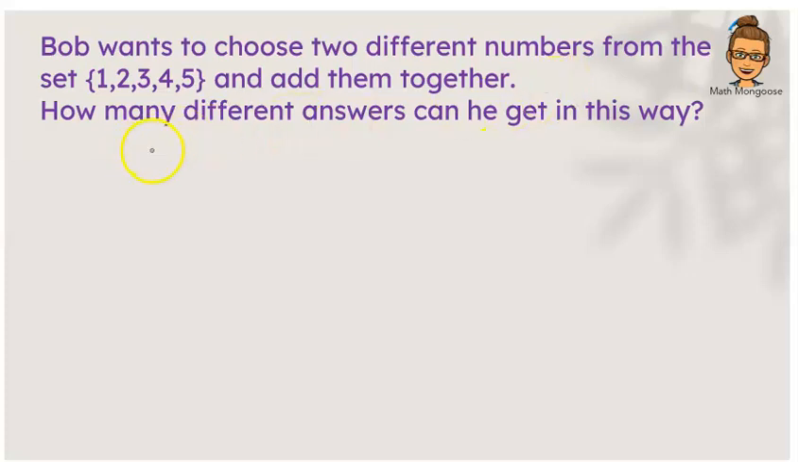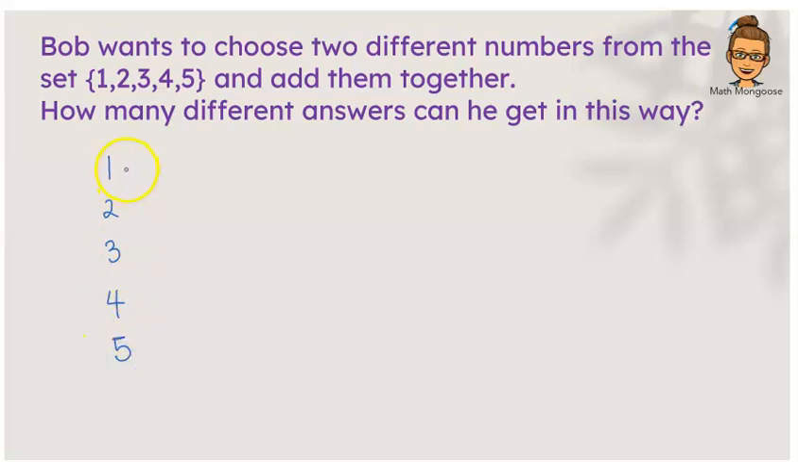All right, so I know you got this one right as well. Let us go. So Bob wants to choose 2 different numbers from the set 1, 2, 3, 4, and 5. And he wants to add them together. How many different answers can he get in this way? All right, so let's take a look. He can choose 1, he can choose 2, he can choose 3, 4, and 5.